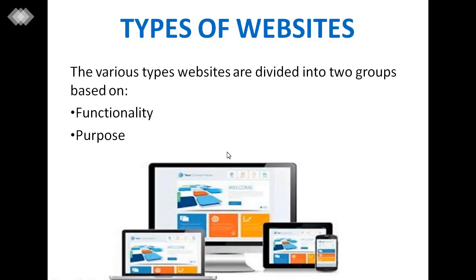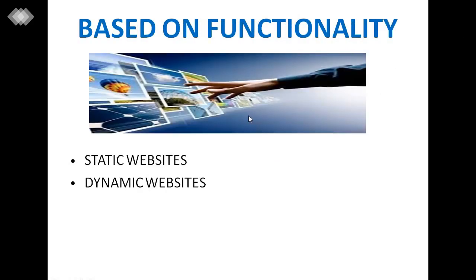There are different types of websites that are divided into two groups based on functionality and purpose. Based on functionality, the two types are static websites and dynamic websites.